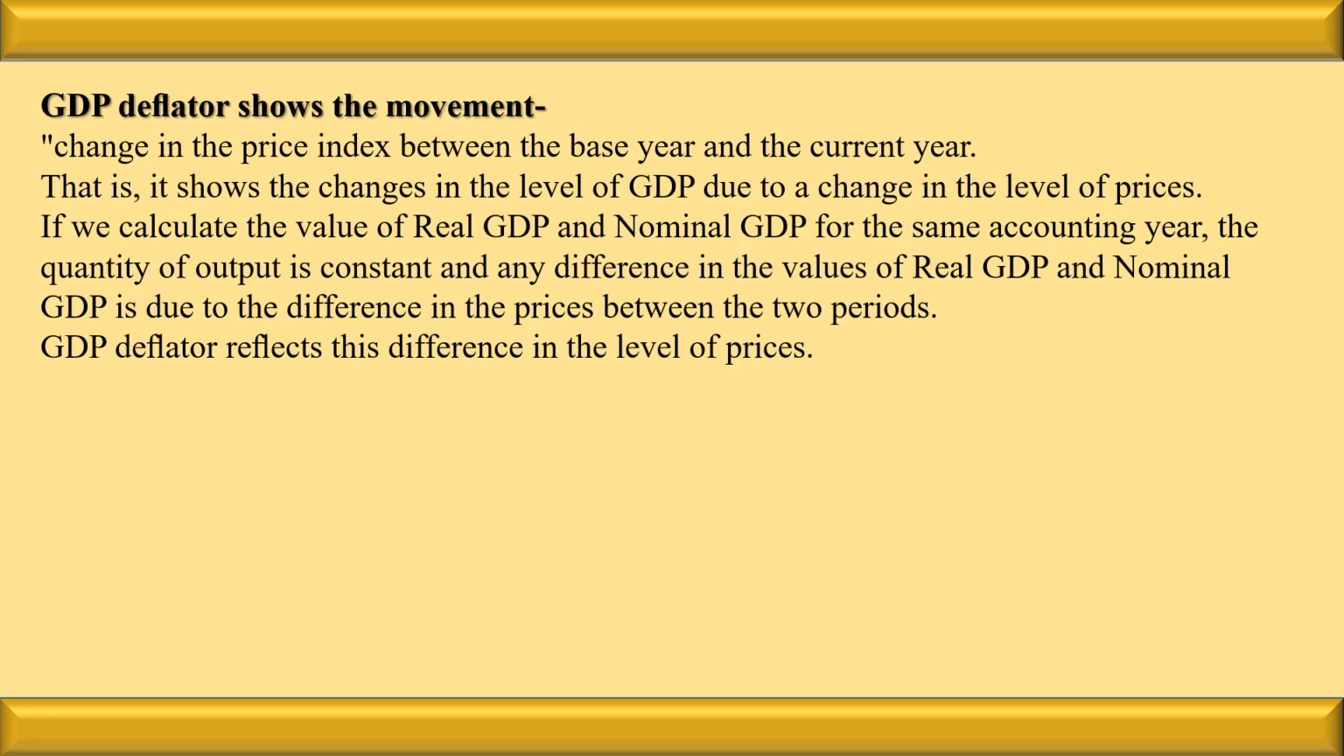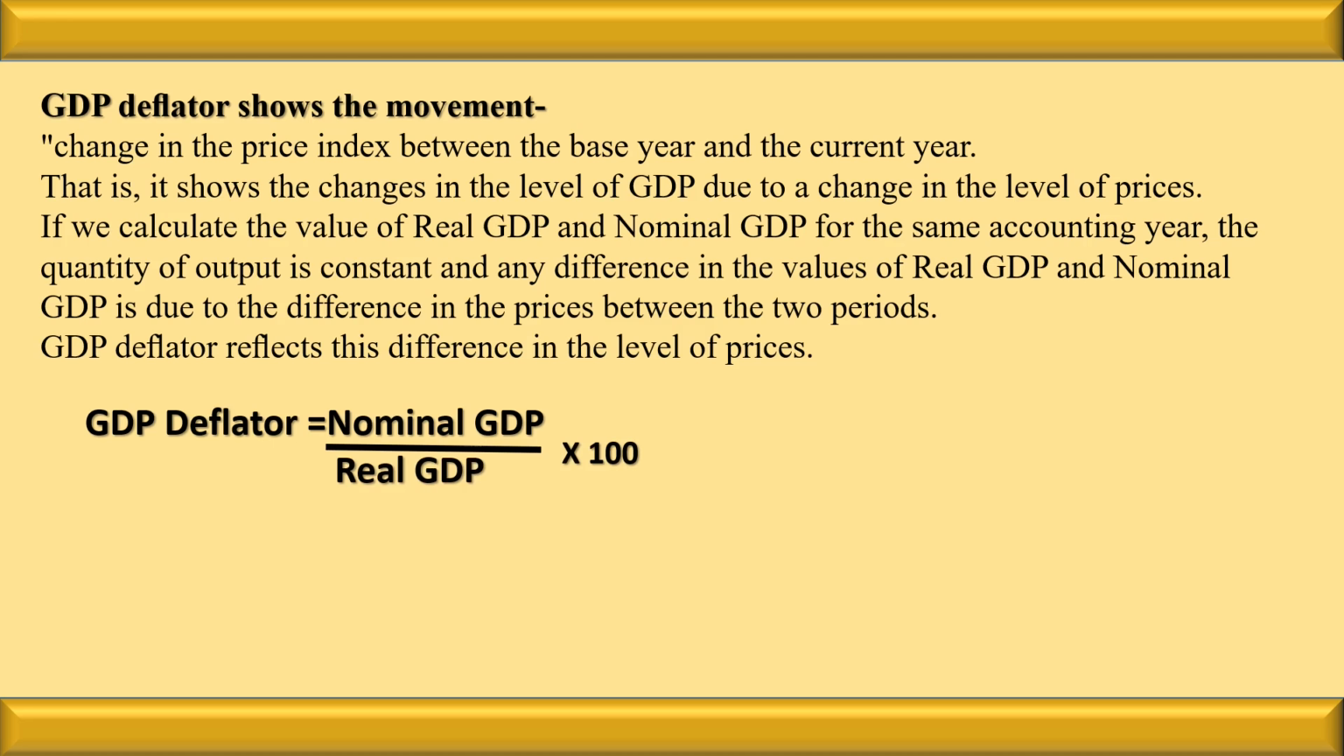In other words, we can say that the GDP deflator reflects the difference in the price levels between two accounting years. The formula to calculate the GDP deflator is equal to nominal GDP multiplied by 100 divided by real GDP. So I repeat the same thing again. The question is, what is real GDP? The real GDP shows the difference between the price level of two accounting years, because of which the difference in the real GDP and the nominal GDP occurs.